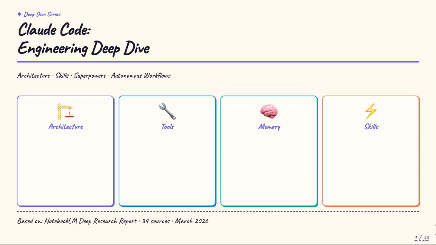Welcome to this deep dive into Claude Code, Anthropic's agentic CLI for software development. Over the next 50 slides, we'll explore the full engineering architecture, how the master agent loop works, how skills package expertise into repeatable workflows, how memory persists across sessions, and how the Model Context Protocol connects Claude to the broader ecosystem of developer tools. We'll finish with a live walkthrough of the Superpowers skill system as a concrete example of all these concepts in action.